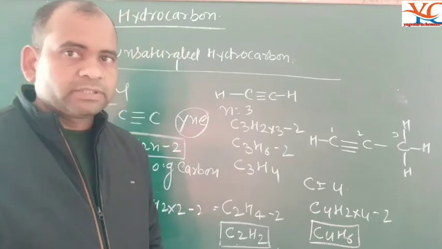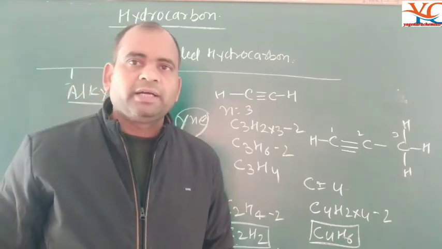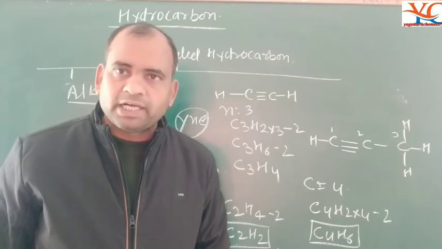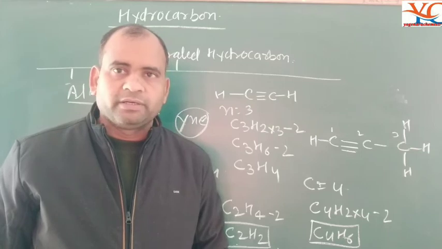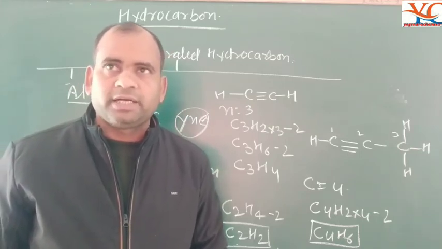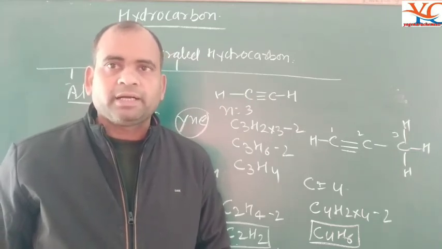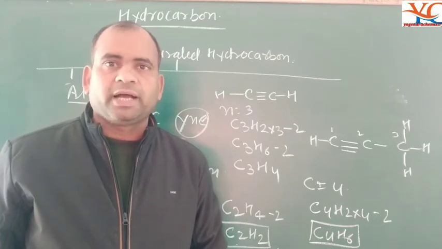Saturated hydrocarbons have carbon attached only with single bonds, and unsaturated hydrocarbons are of two types. Carbon attached with single bonds is called alkanes, carbon attached with double bonds is called alkenes, and carbon attached with triple bonds is called alkynes.